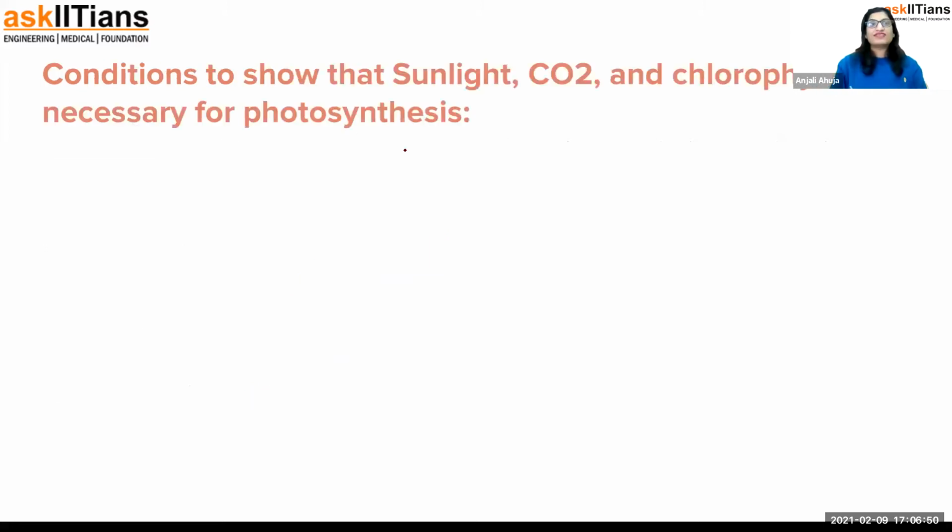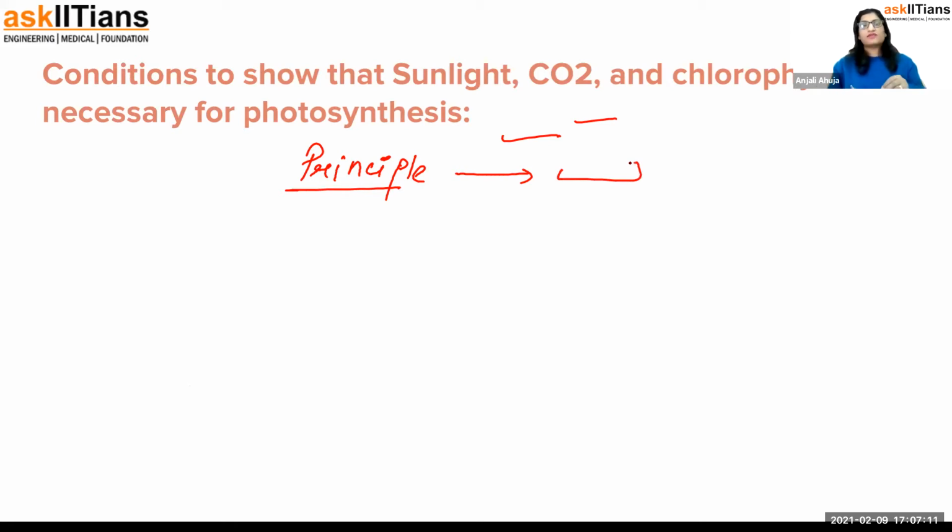The first thing we have to understand is the conditions to prove that sunlight, CO2, and chlorophyll are really very important in photosynthesis. Guys, the basic principle behind this activity is that you do not provide that thing. If you want to prove that sunlight is important, do not provide the sunlight, then you see the effect. Do not provide the CO2, then you see the effect. Do not provide the chlorophyll. But how can we say that chlorophyll also helps in photosynthesis? There's a video on this, and I'm going to show it.